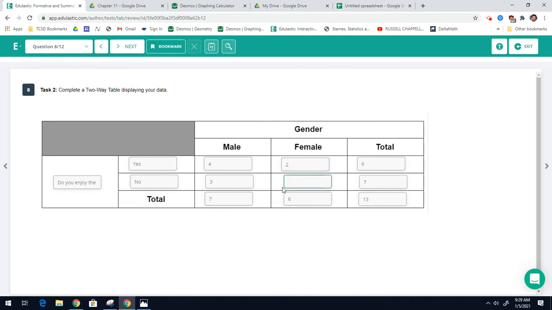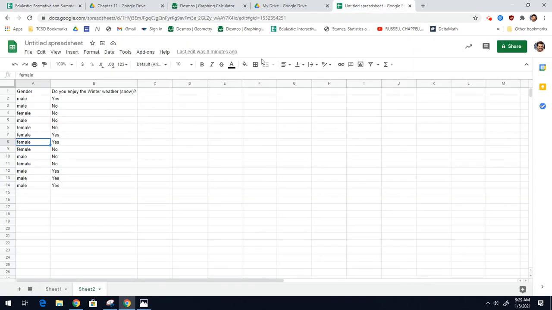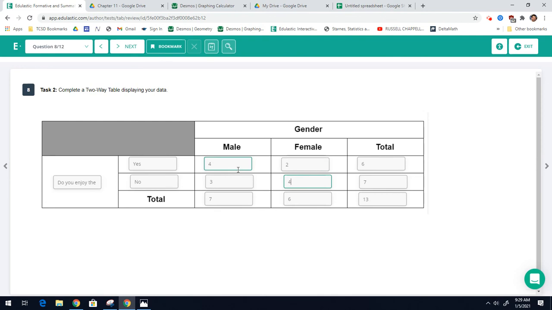So then I should have what? 4 female no's. Let's see. Female no, female no, female no, female no. I have 4. So my data all adds up because in a two-way table, the columns and rows should all add up to the totals. Okay, so that's how you do your two-way table.